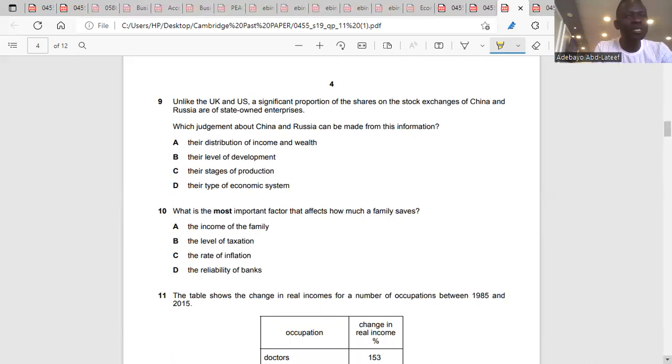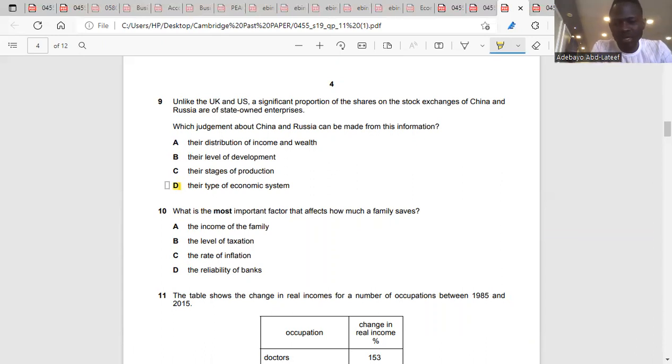We talked about the economic system the last time. I said it's D. The answer is D, because the economic system is trying to solve the economic question or problems. So the answer is D.